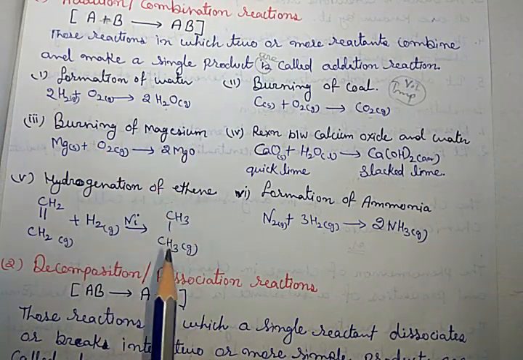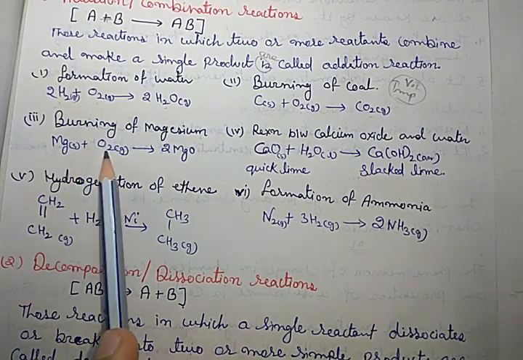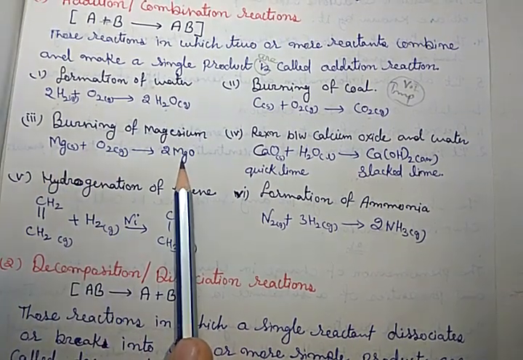Burning of magnesium. Again, burning means reaction with oxygen and release of energy. Magnesium reacts with the oxygen and makes magnesium oxide, MgO.